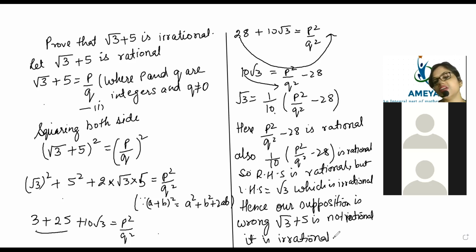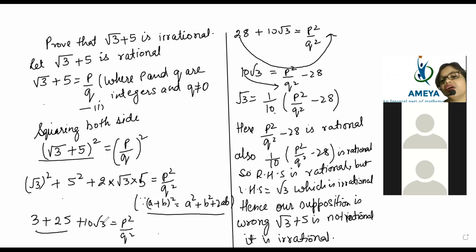Now I will explain, beta. Keshav, like the previous part, what you have done, the same thing you have to do here. First you have to take root 3 plus 5 is equal to p by q, beta. And then you have to square it the way you were squaring. Now here, beta, only one thing extra is there. Here a plus b is there, so it will come as the a square plus b square plus 2ab formula. So I wrote the formula also. By using this, we have opened root 3 whole square plus 5 square plus 2 root 3 times 5. So it is coming 28 plus this.